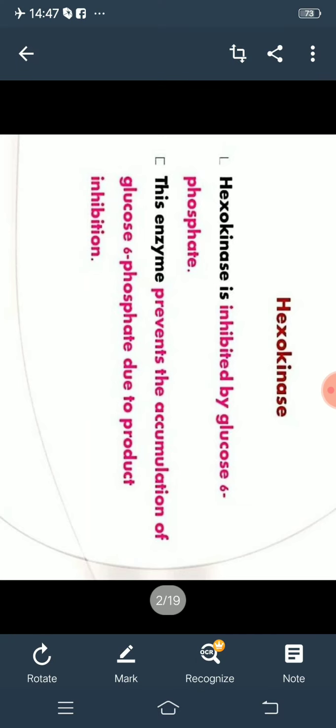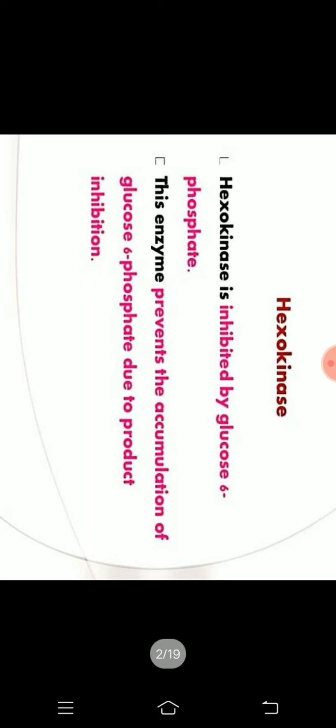Okay, we'll see the first enzyme, hexokinase. This enzyme is regulated by feedback inhibition. Feedback inhibition means that the product of the pathway goes and binds to the first enzyme and inhibits the first step of the pathway. So what is the function of hexokinase?